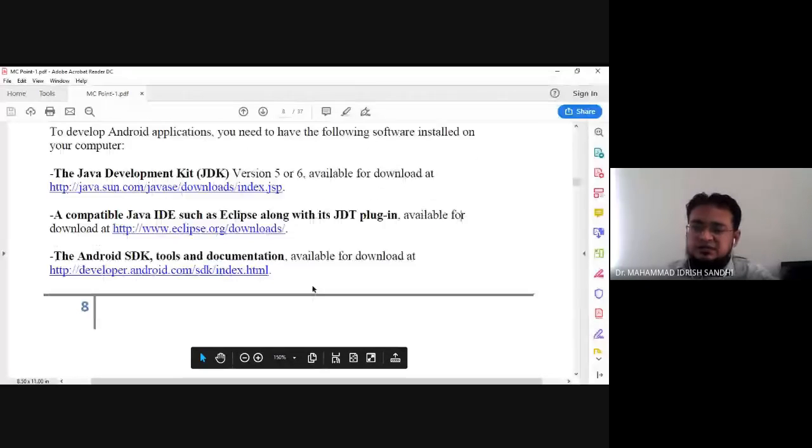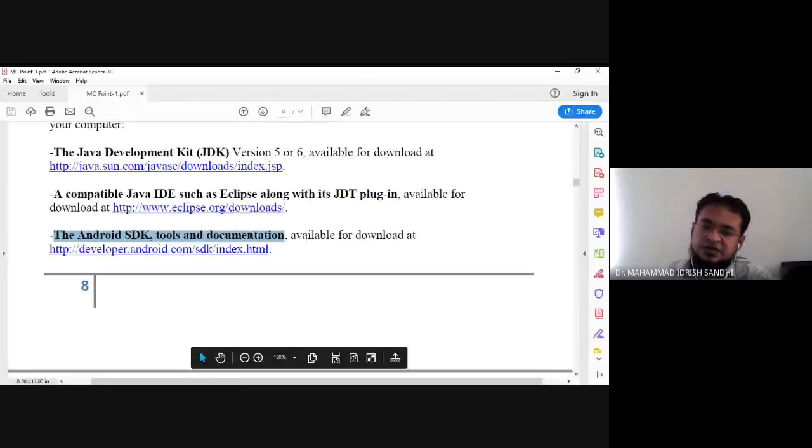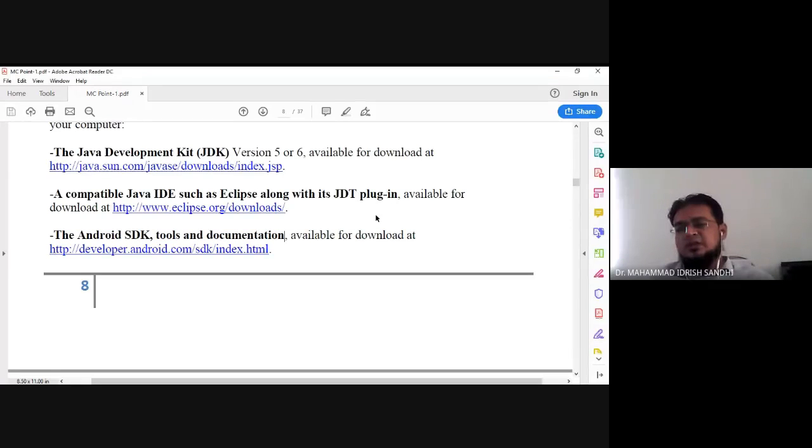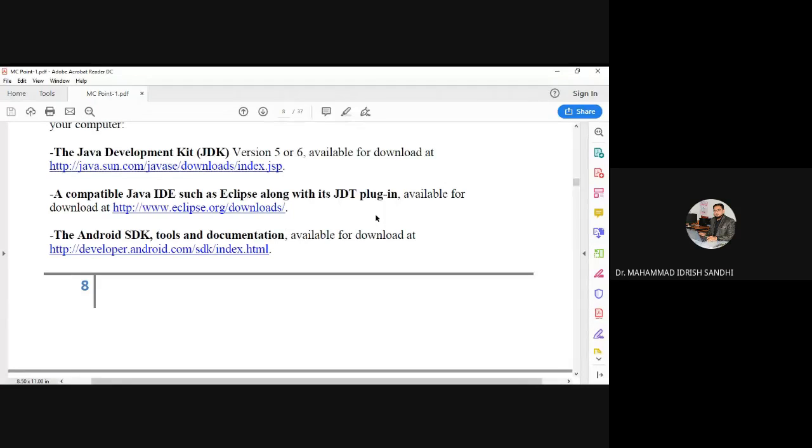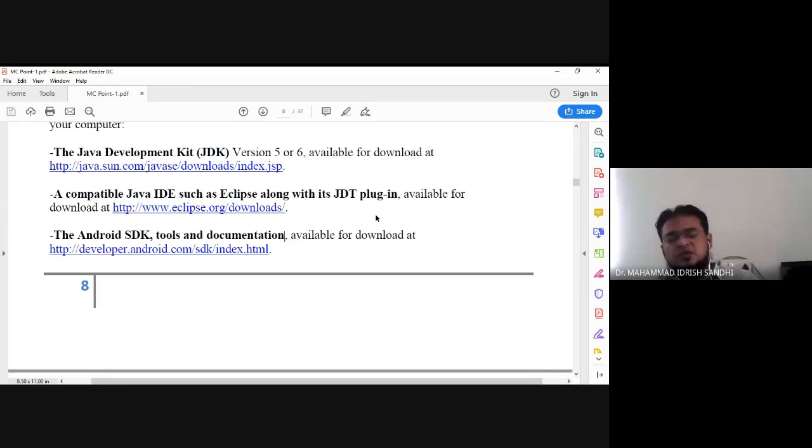The third thing is very, very important. Without this, we cannot do anything. That is the Android SDK, Software Development Kit. The Android SDK is the core libraries, classes, and APIs available, starting from A, B, C up to Android 10. That is called the Android SDK version.